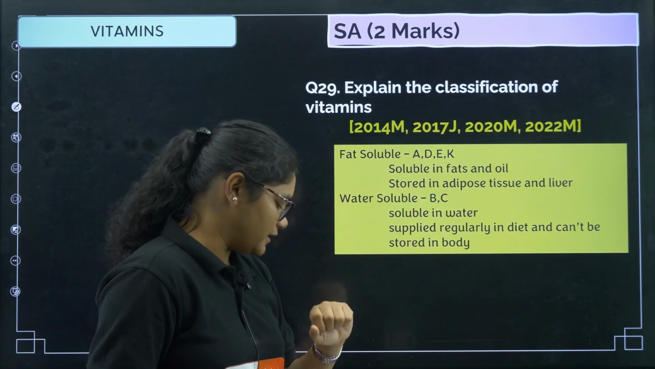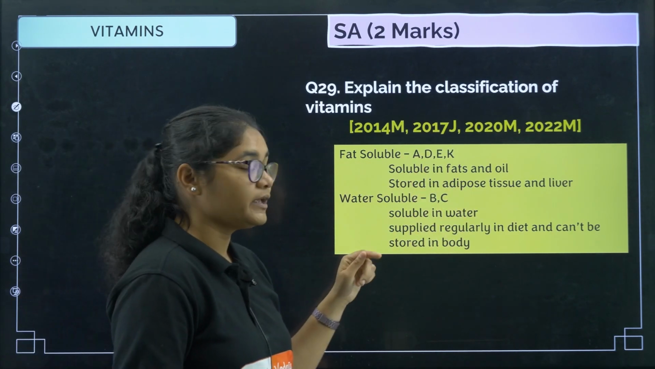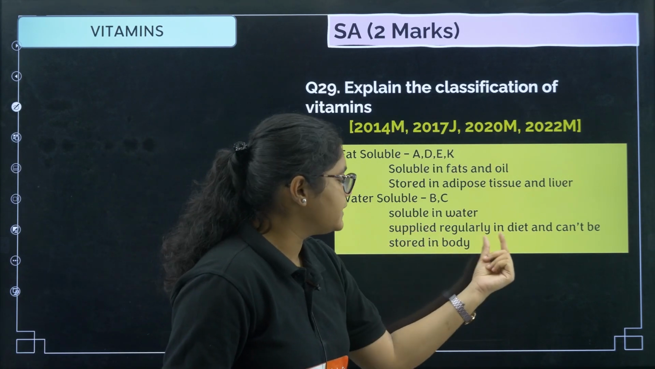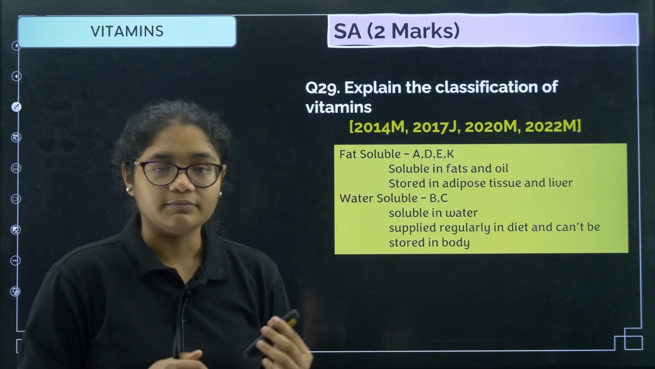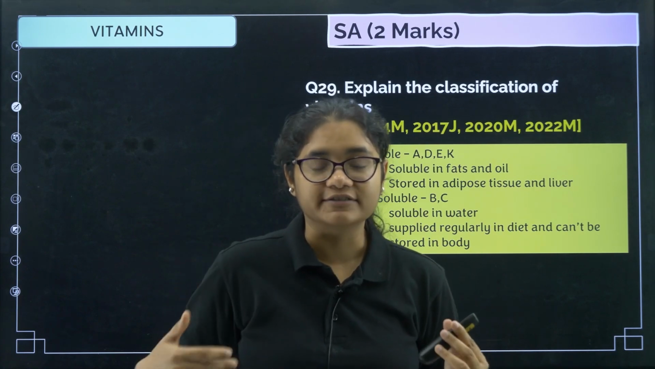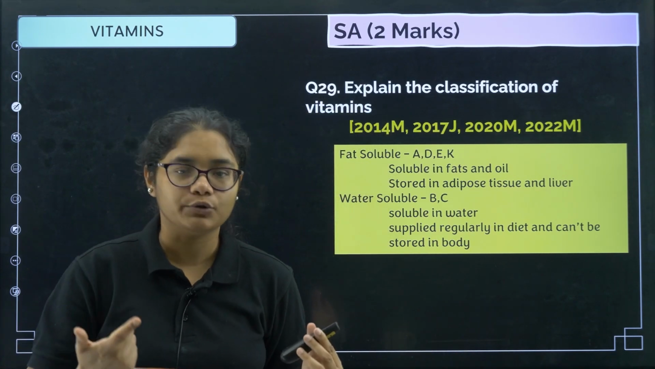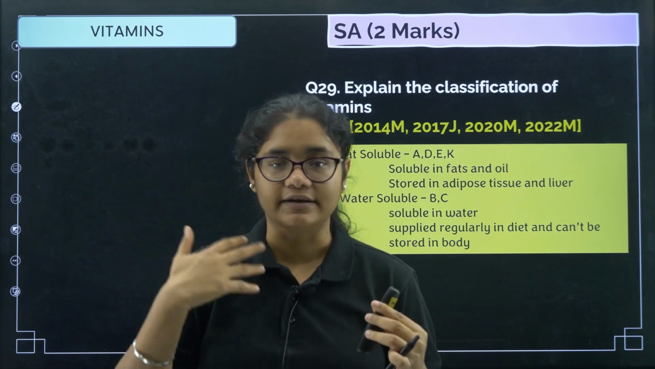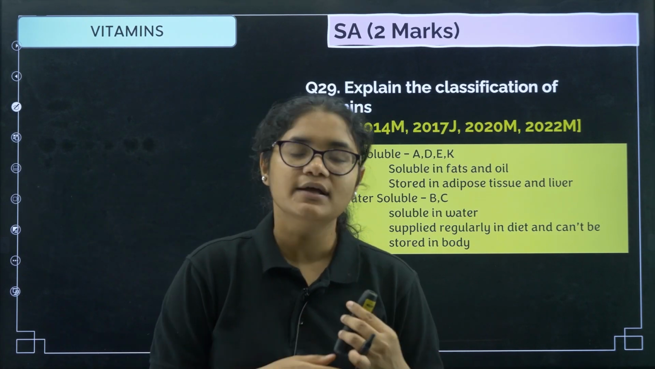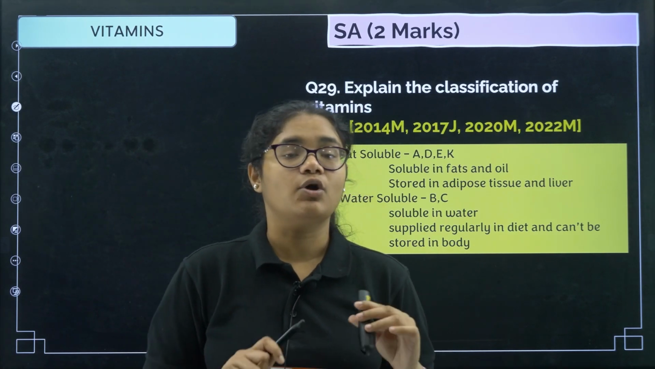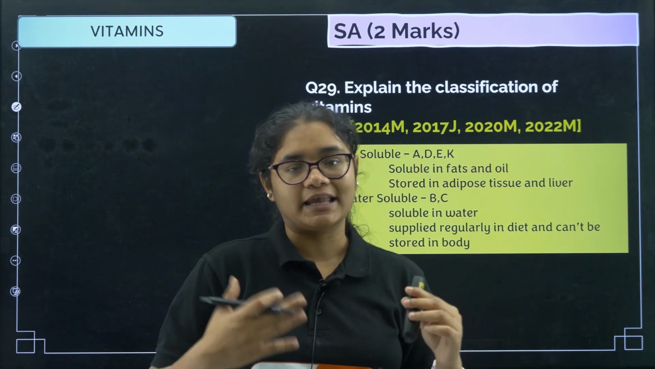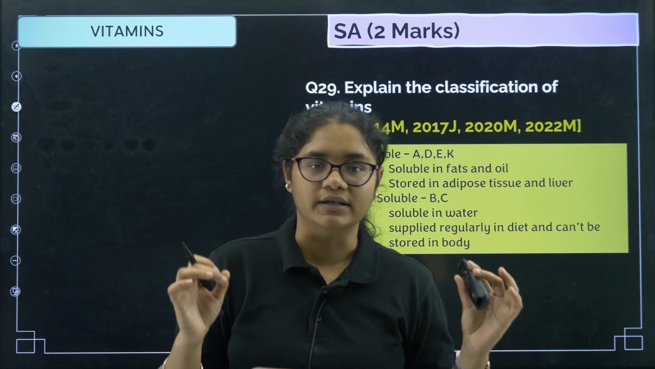Now water soluble vitamins are B and C. They are soluble in water, supplied regularly in the diet and cannot be stored in the body. Because they are water soluble, they get excreted during sweating and during urination. So we need to consume vitamin B and C regularly from the diet. That is why they cannot be stored in the body, whereas the fat soluble vitamins like A, D, E and K can be stored in the body.